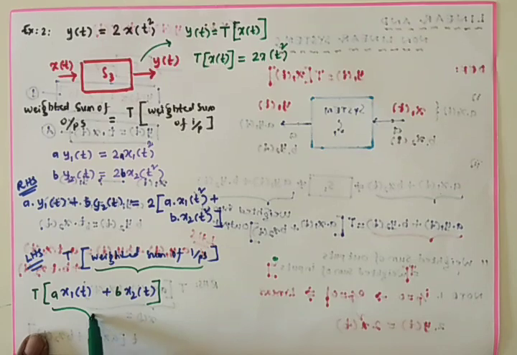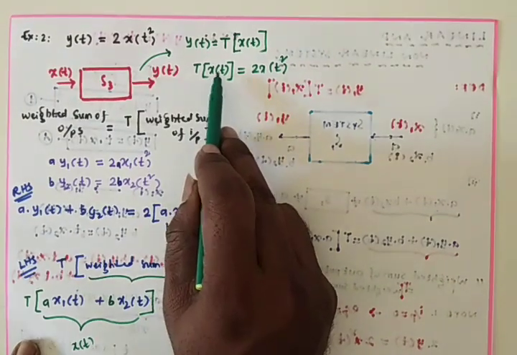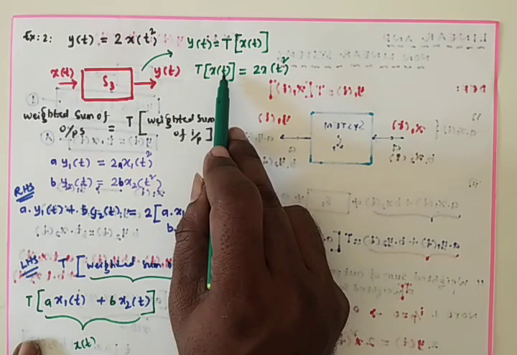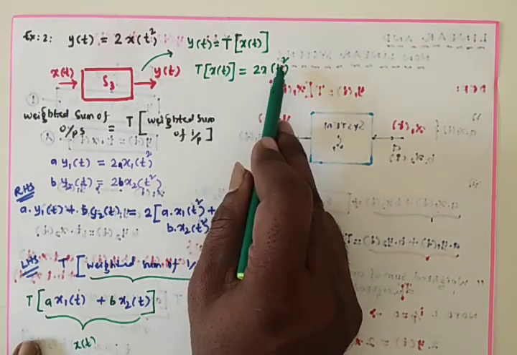Now assume this as complete x(t). Transfer function applied on x(t) is equal to 2 into x(t) square. Simply we have the 2, and wherever t is there, it has its square.